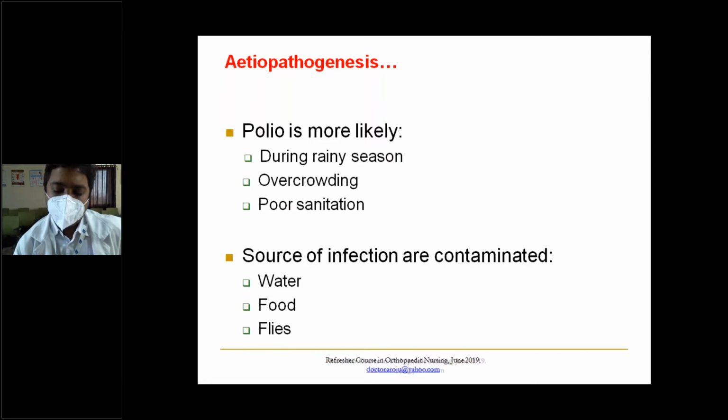You can summarize the management like this: medical management only for the acute phase and convalescent phase, and for post-polio residual paralysis, you have to correct the muscle imbalance and stabilize the joints, and if required, do a joint fusion.